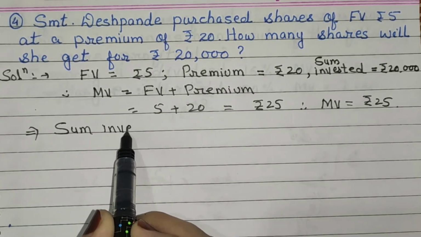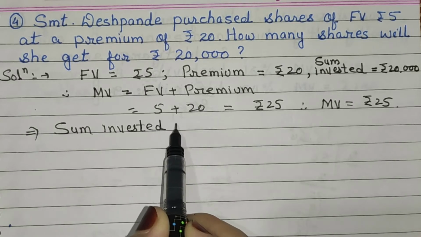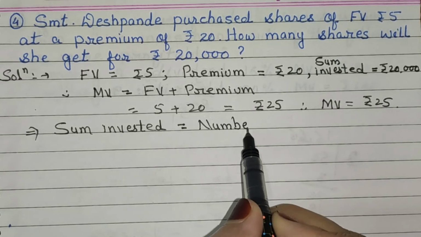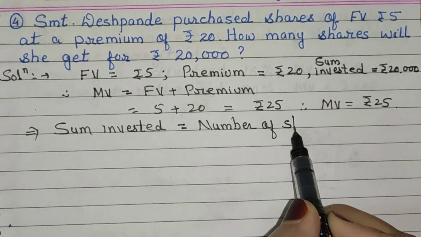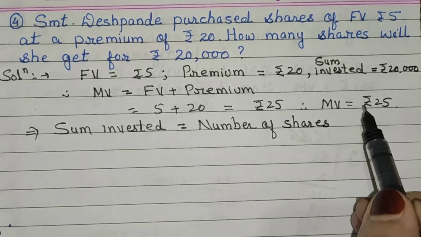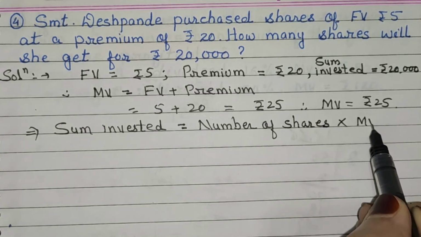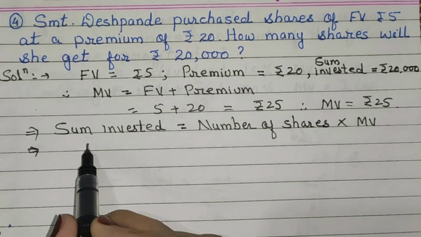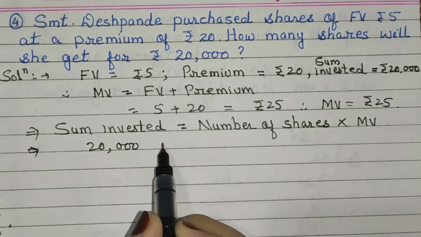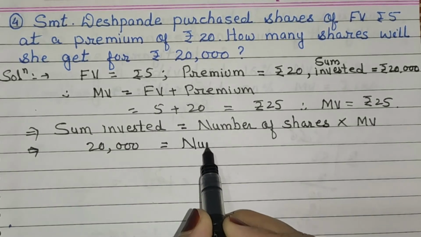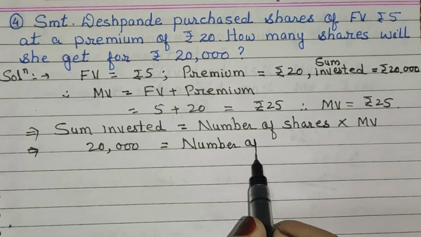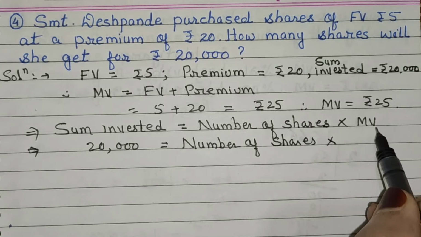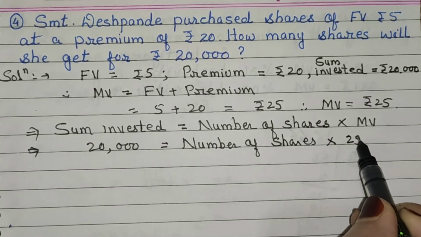Sum invested is equal to number of shares into MV. Now substituting the values here, sum invested, which is equal to 20,000, is equal to, our aim is to find number of shares, write down it, into MV. Now MV is calculated here, which is equal to 25.